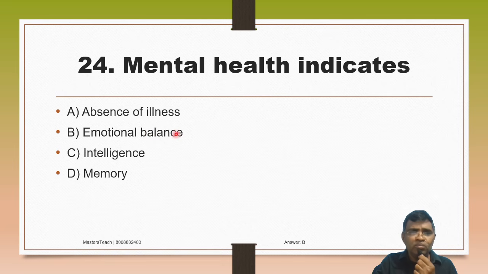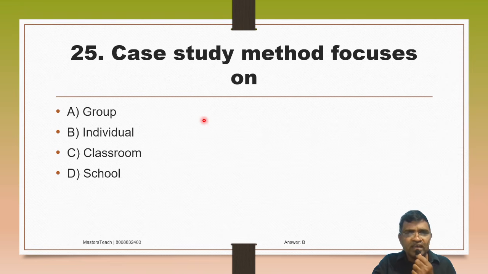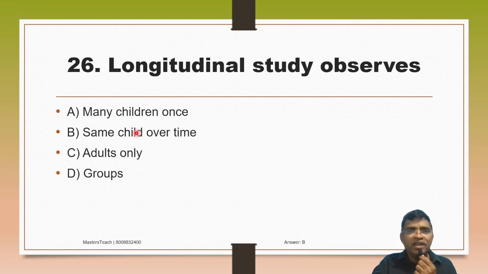Then, mental health indicates: A. Absence of illness, B. Emotional balance, C. Intelligence, D. Memory. Mental health is emotional balance, option B. Then the case study method focuses on: A. Group, B. Individual, C. Classroom, D. School. So the case study method focuses on individual students. It is option B, case study, individual. So you have to remember this. Then a longitudinal study observes